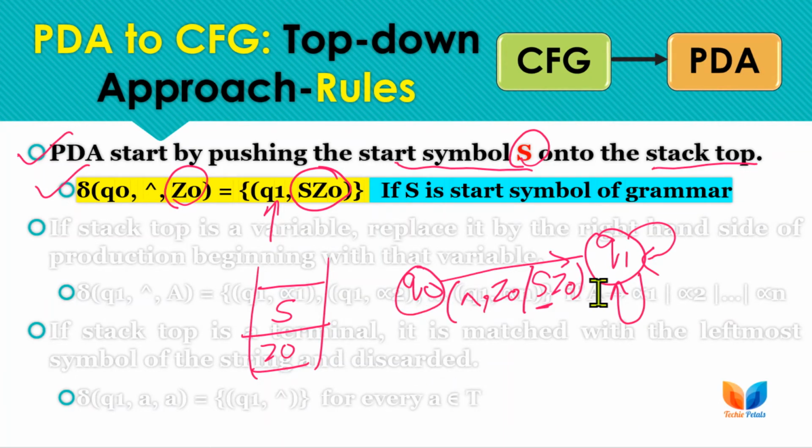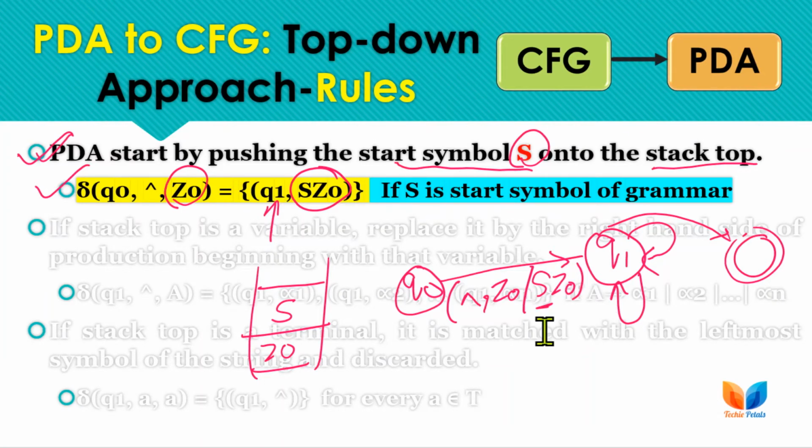All the transitions corresponding to variables and terminals will be completed in q1, and with acceptance by empty stack you can end the transitions with q1 only. If you want to show acceptance by final state, only then do you need another state as a final state. Otherwise two states are enough to show acceptance by empty stack. This was the first step, to push the start symbol onto the stack top.